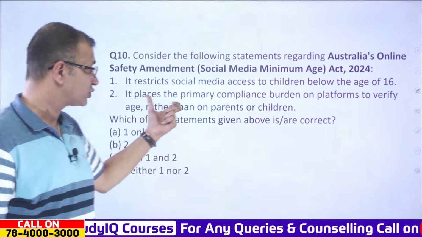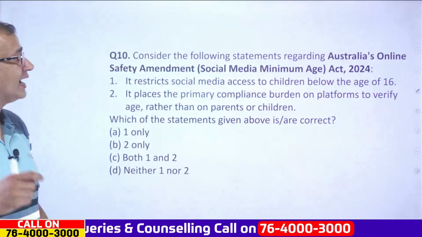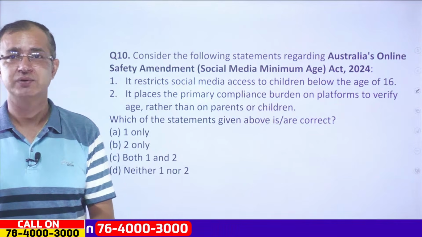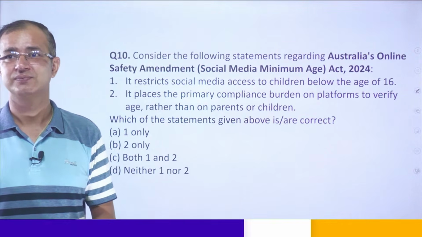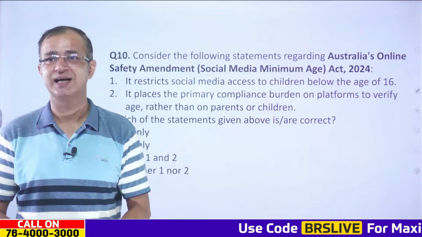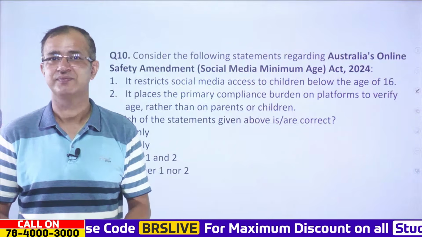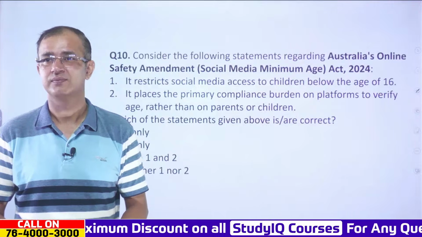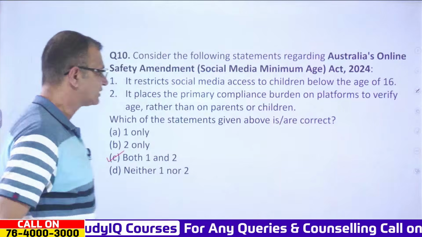First, it restricts social media access to children below the age of 16. Second, it places the primary compliance burden on platforms to verify age rather than on the parents or children. So which of the statements given above are correct? So what will be the right answer for question number 10? Right, it is both 1 and 2, that is C, that is the correct answer.